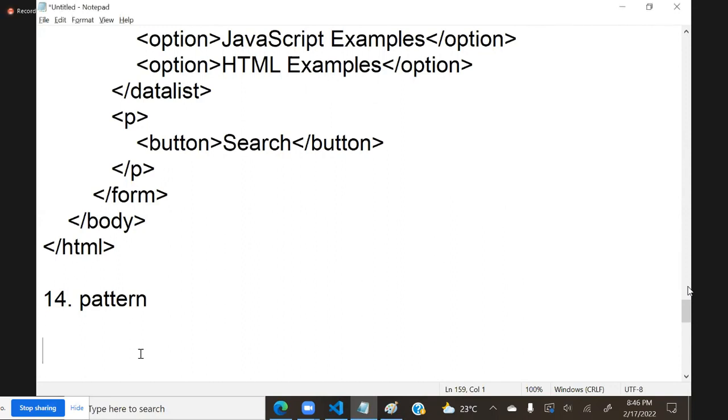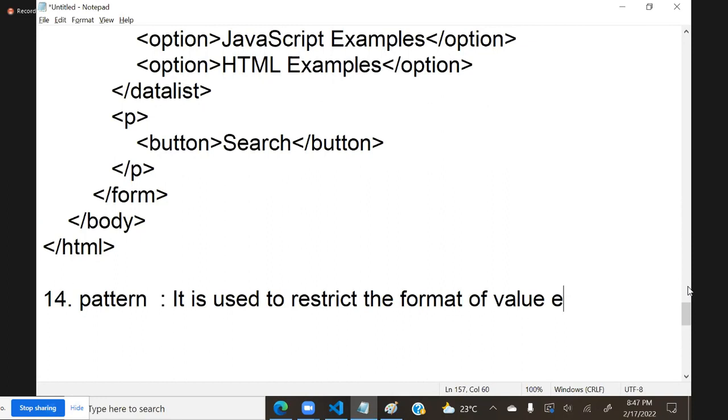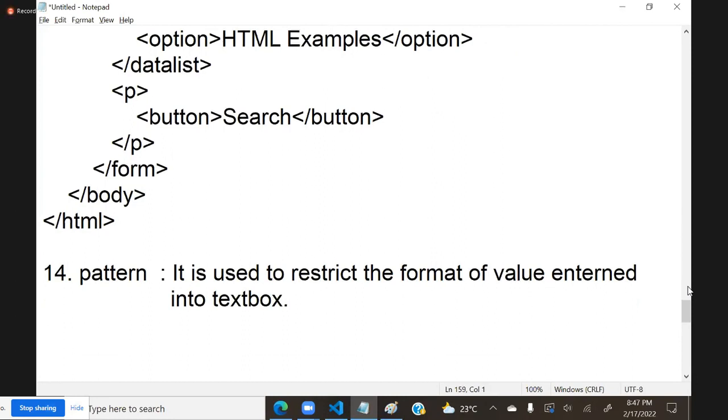Let's see that here. So technically, what is pattern? Pattern is nothing but it is used to restrict the format of the value entered into a text box. The format of the value, that is important. We can restrict the format of the value.